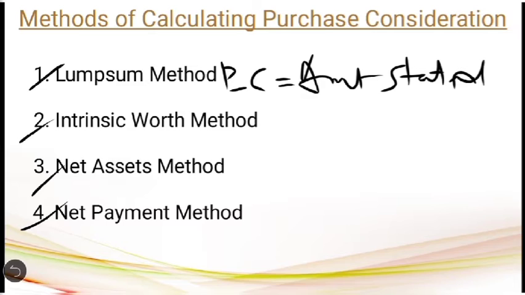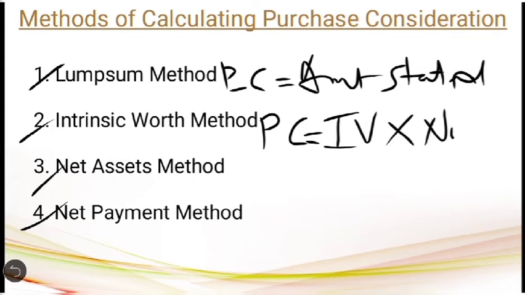By applying that formula, you can calculate the intrinsic value per share. Taking that as the base, we are calculating the purchase consideration. So in the second method, purchase consideration will be equal to intrinsic value per share into number of shares. When you multiply intrinsic value per share and number of shares, you will get the purchase consideration under the second method, that is intrinsic worth method.